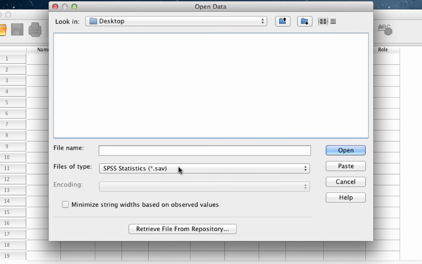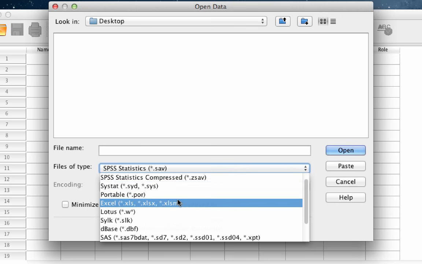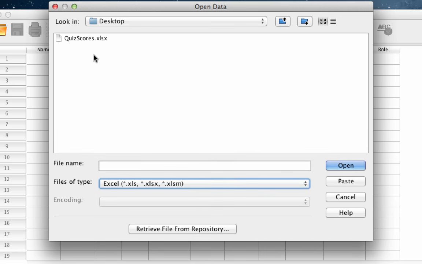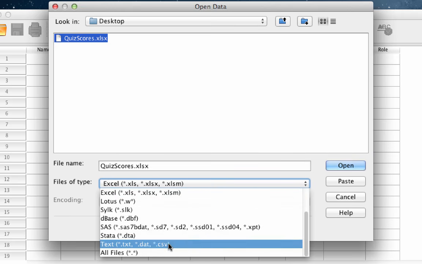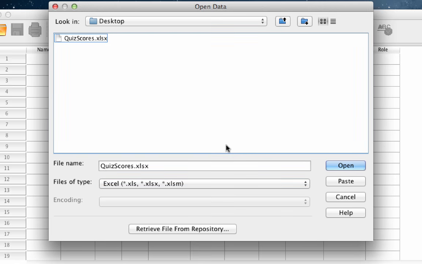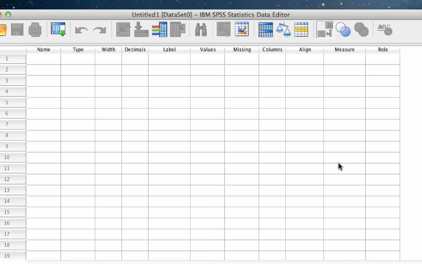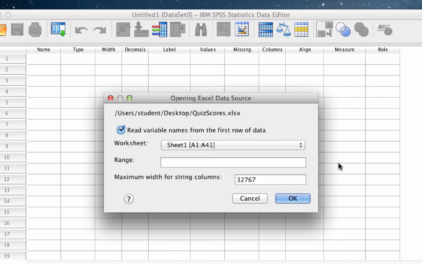Change Files of Type to Excel. The quizscores.xlsx file will now be visible. Now, by the way, if you were opening a .csv or some other format, this is where you would choose that setting. In the next window that appears, you have some options.